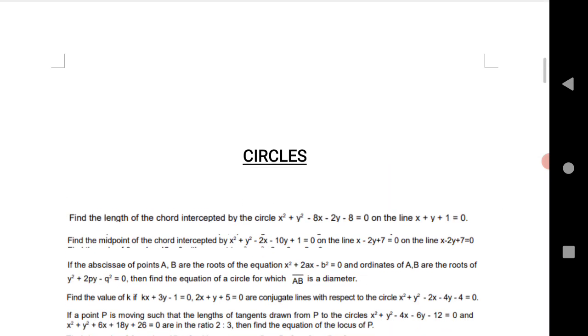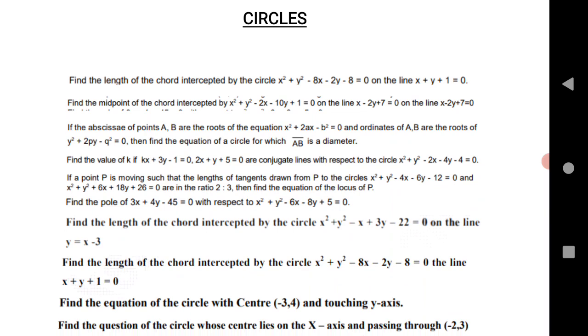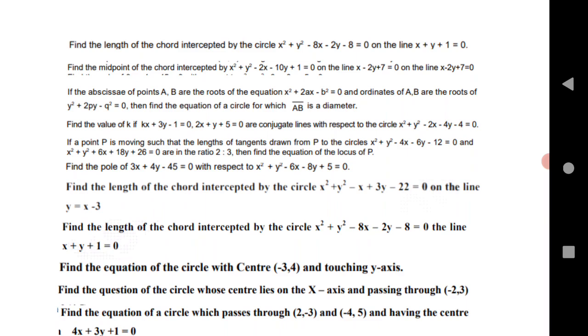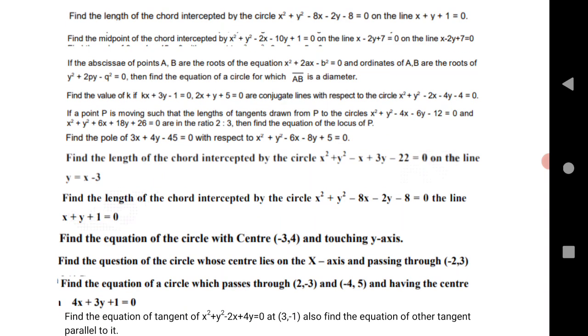The first chapter, a very important chapter, is circles. First question: find the length of the chord intercepted by the circle. Second: find the midpoint of the chord intercepted by the circle with the lines. Two lines are given. Next: if the abscissae of points A and B are the roots of the equation x square plus 2x minus b square equals 0, the ordinates of A and B are the roots of the given equation.